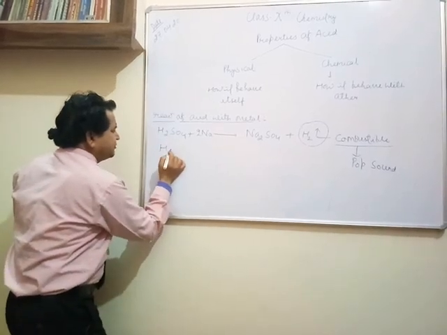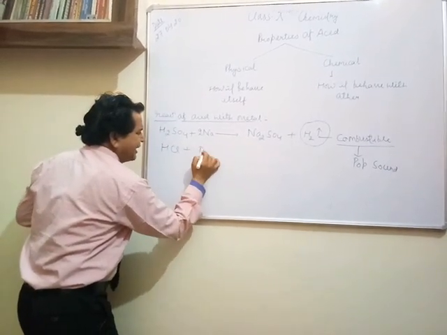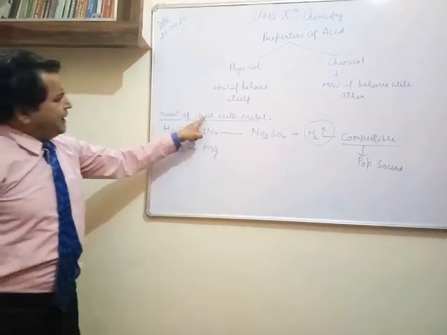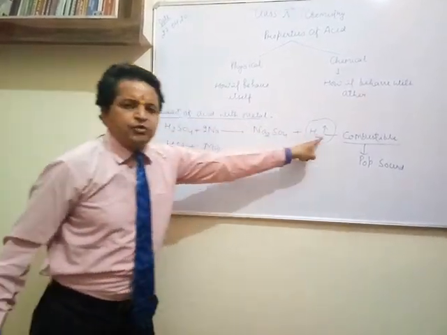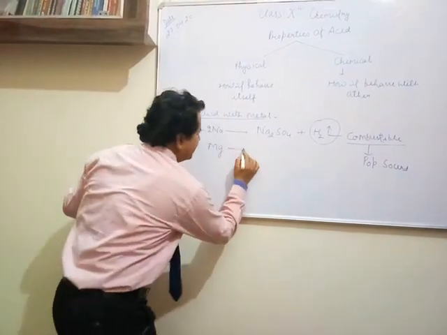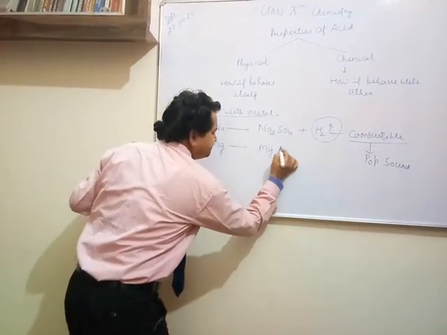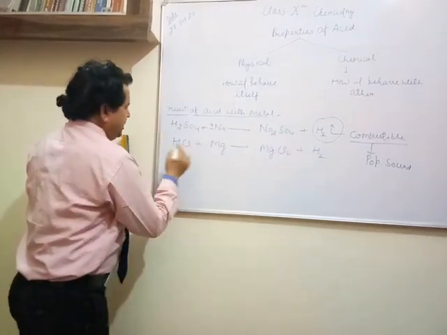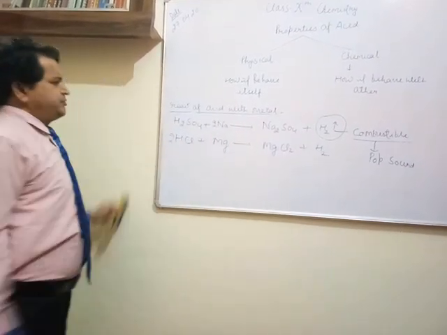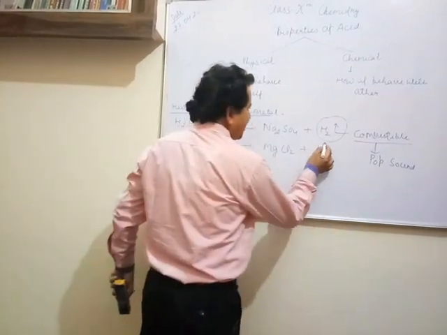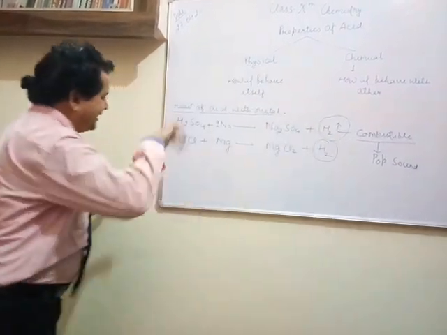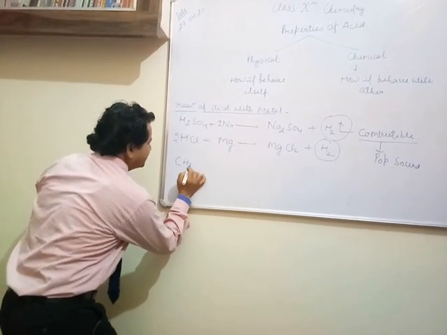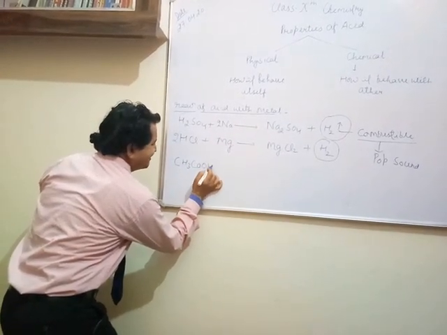Another acid I am taking, hydrochloric acid, combining with magnesium, right? Any acid, any metal, whenever the acid combines with metal, it forms hydrogen gas. Here it will form MgCl2 and hydrogen. We have to balance it. This will be twice, and now it is balanced. Here as well you can see that hydrogen is formed. Taking another acid, CH3COOH, you all know this is acetic acid.